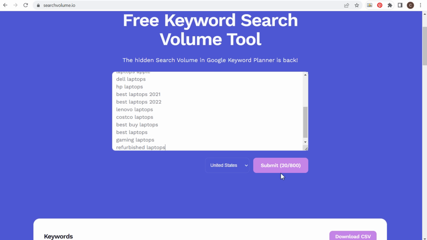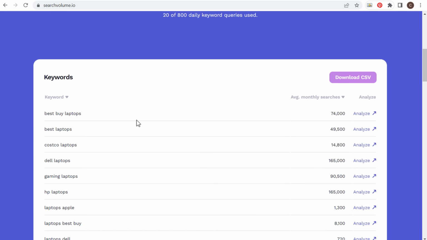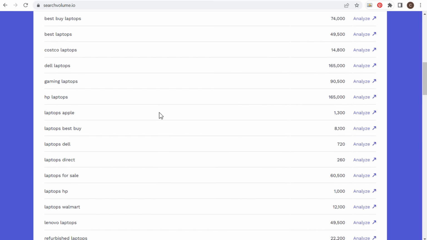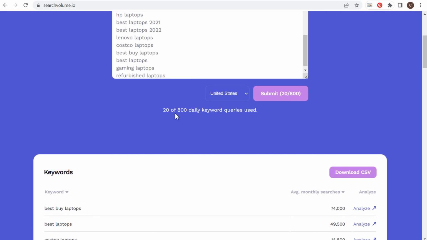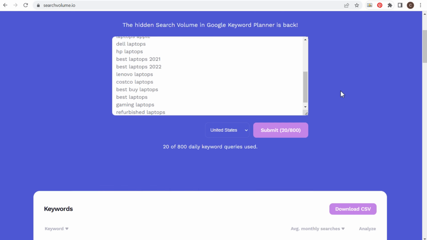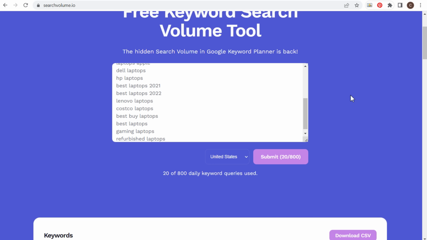Looking at the United States results, click on submit, and you'll see we'll get the search volume for all of these different keywords. Now, if we come back up here, you can see, I guess we can do up to 800 daily keyword search terms that we can look up. So that's more than enough keywords to find the actual search volume for. So as you build your keyword list and as you come up with different ideas, depending on whatever tools you're using, all you need to do is paste them here, click on submit, and you can figure out how much people are actually searching for these different keywords.